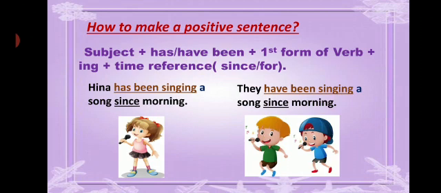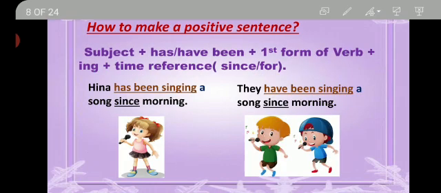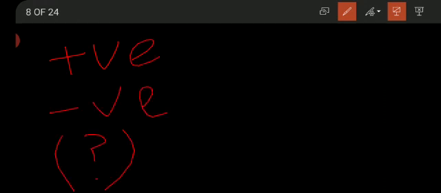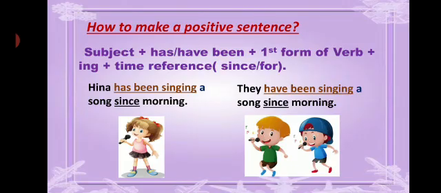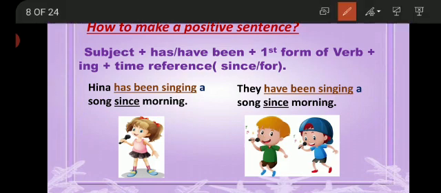Students, we all know that there are three types of sentences: positive sentence, negative sentence, and interrogative sentence. First of all, we will talk about the formation of a positive sentence. In a positive sentence, the formation is subject, has or have been, with the first form of verb plus ing, and the time reference. Now here are some examples for you with respect to singular and plural subjects.